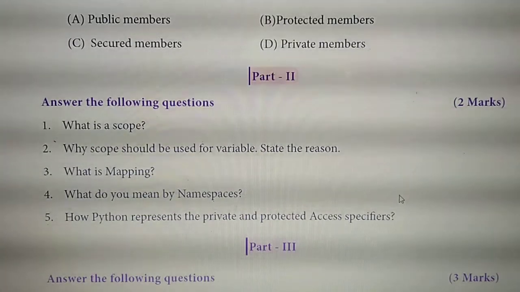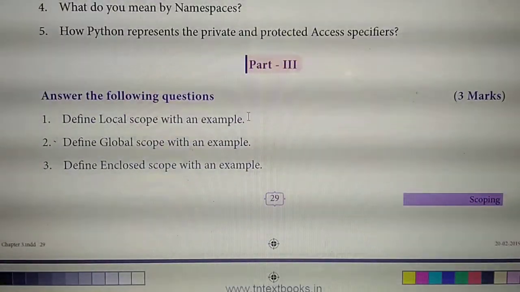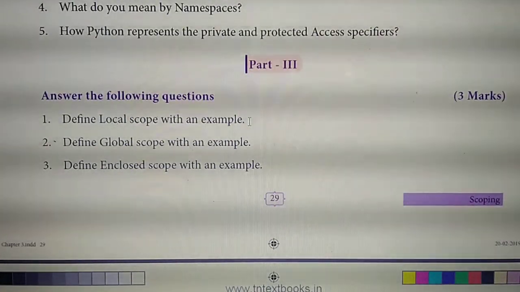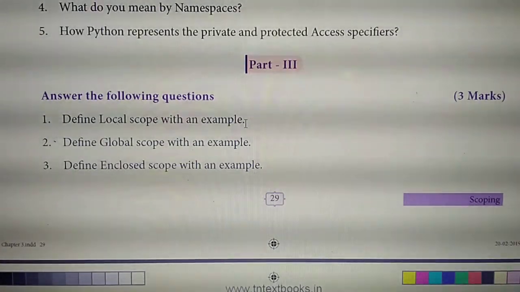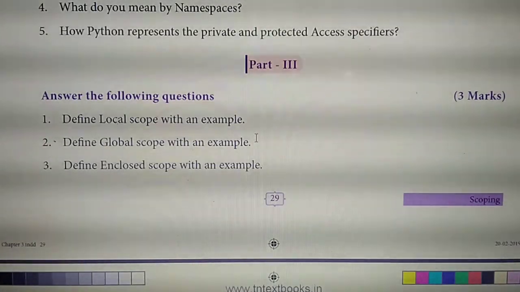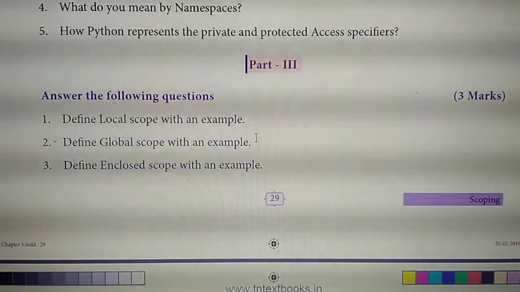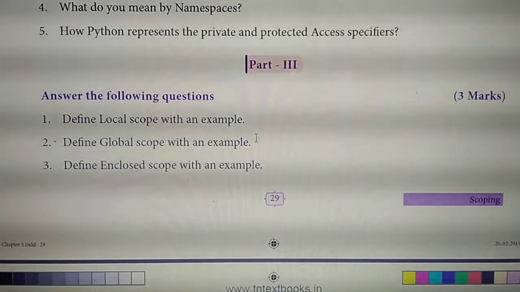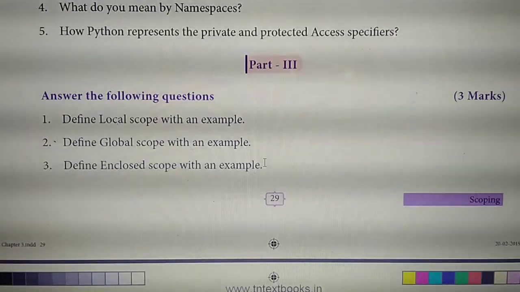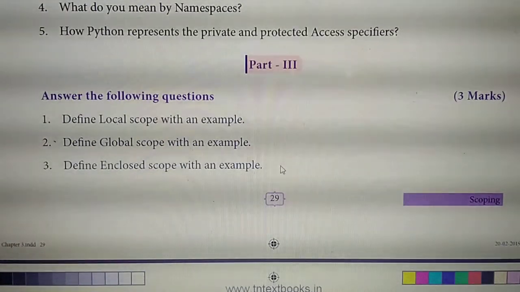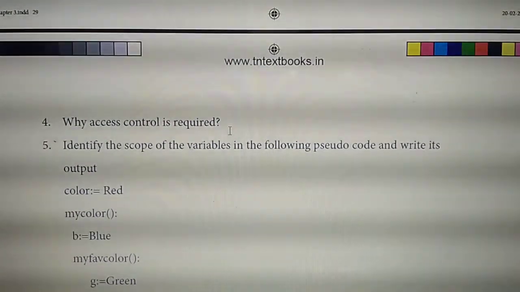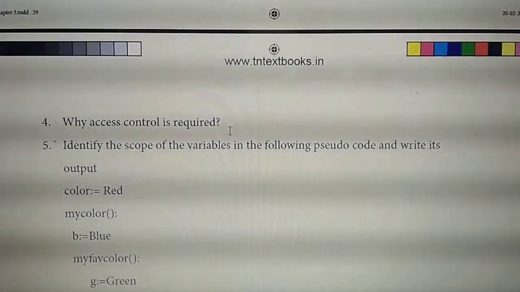Have you all written? Then for 3 more questions, write the page numbers. First question, page number 23. Second question, page number 24. Third question, page number 24. Fourth question, page number 26.